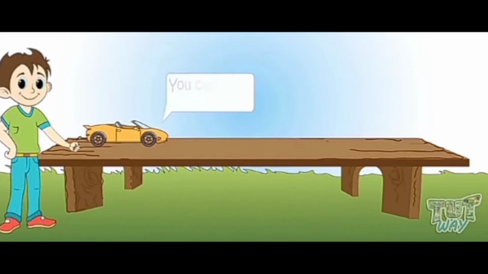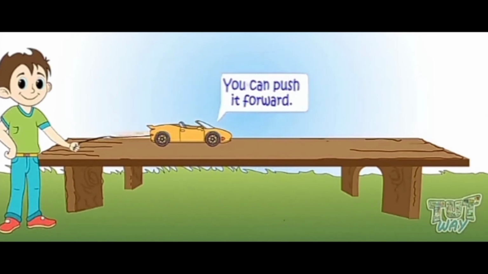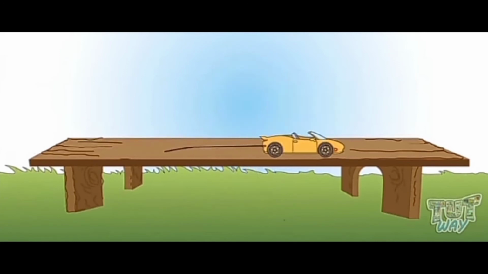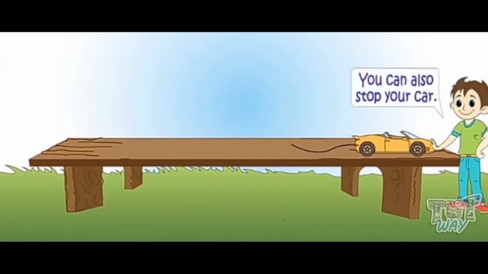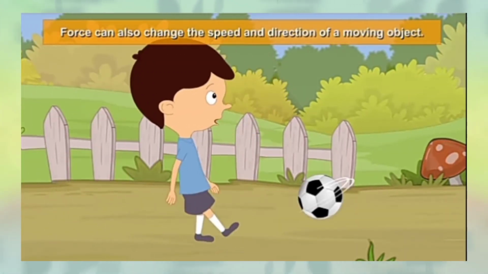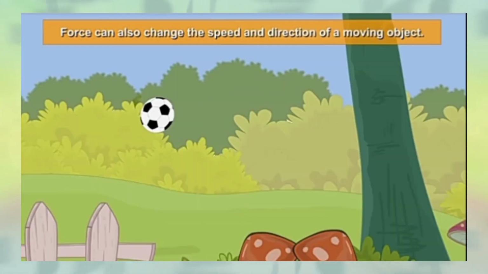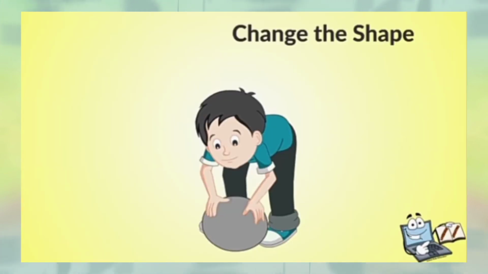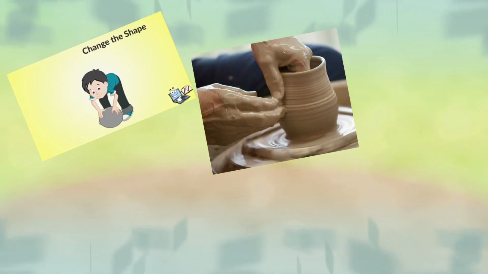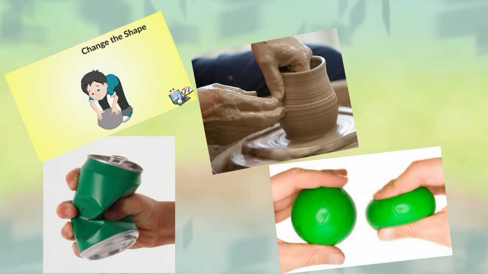Here is your toy car. You can push it forward or you can pull it back. You can change the direction of movement of your car or you can stop your car. Force can also change the speed of a moving object. If enough force is applied, it can also change the shape or size of an object.